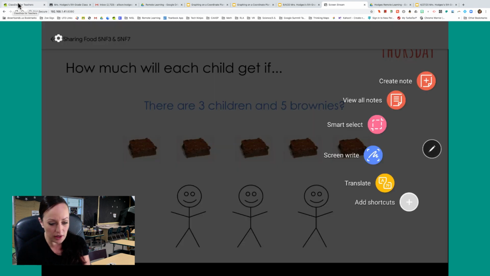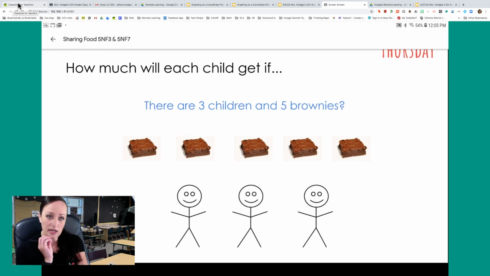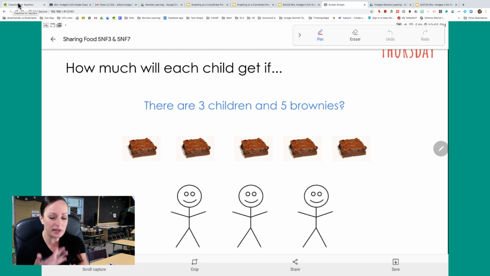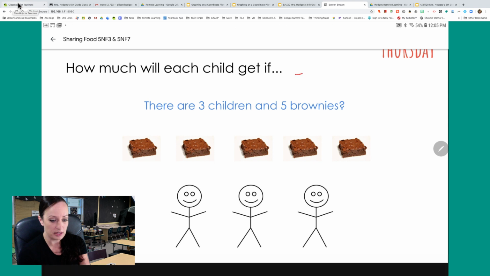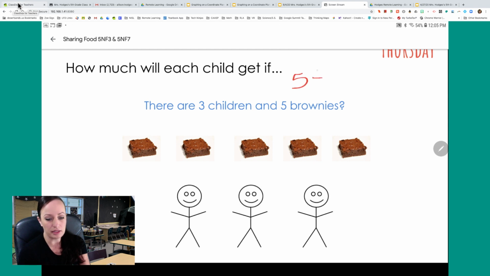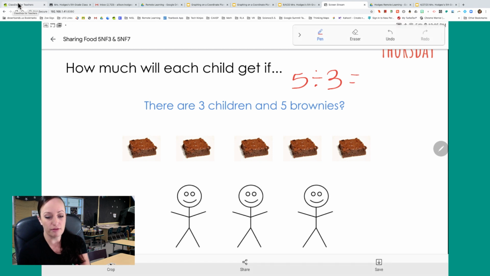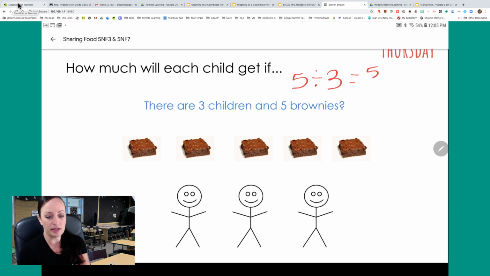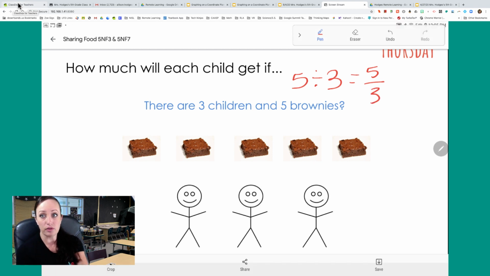where we are thinking about it in an equation and a fraction, and then we can check our work with the model, okay? So we have 3 kids and 5 brownies, so I'm thinking of division. So we have how many brownies? 5. So we have 5 brownies, and we're going to divide that by 3 kids. And if I want to write that as a fraction, that means I would have 5 brownies divided by 3 kids. If I said that as a fraction, I would say 5/3, which is more than 1, right?